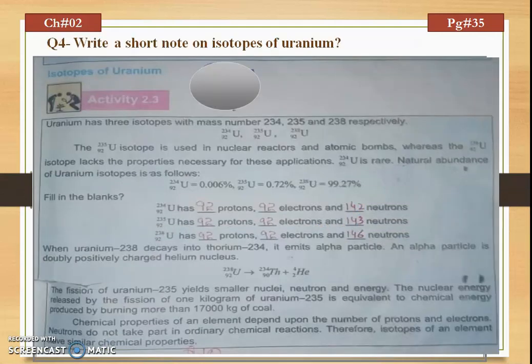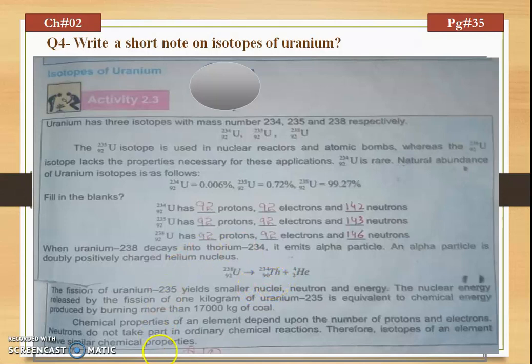Next is our question number 4, that is, write a short note on isotopes of uranium. Uranium contains three isotopes, that is U-234, U-235 and U-238. Remember that 234, 235 and 238 are the mass numbers for these isotopes, while the atomic number of uranium is 92. That does not change in each case.